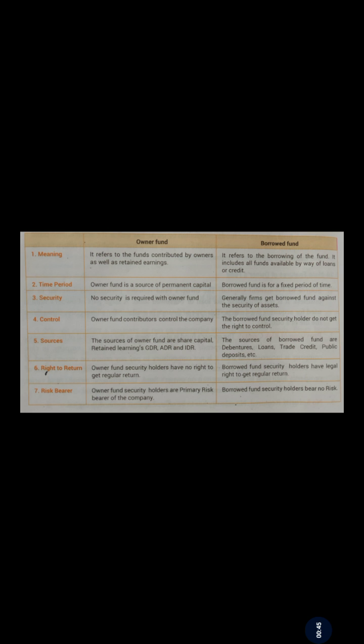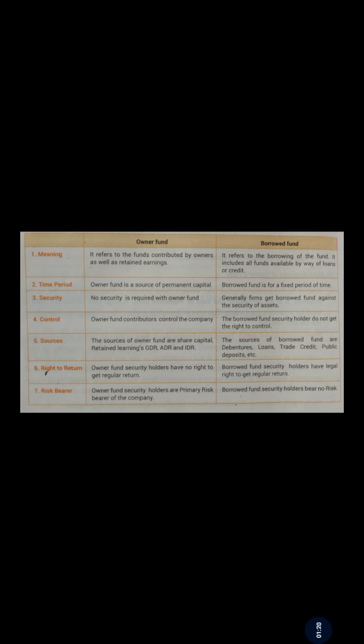If we talk about meaning, owner fund means those funds which are contributed by the owners, that is to say invested by the owners, and borrowed funds are taken from banks and other financial institutions or from public as a loan. So owner funds are the funds invested by owners, and borrowed funds are taken from banks, public or any other financial institutions. So let's read it from the book point of view.